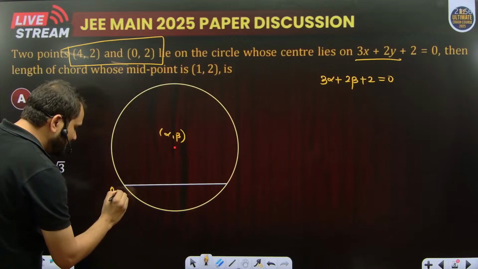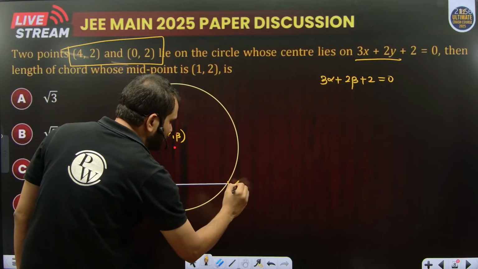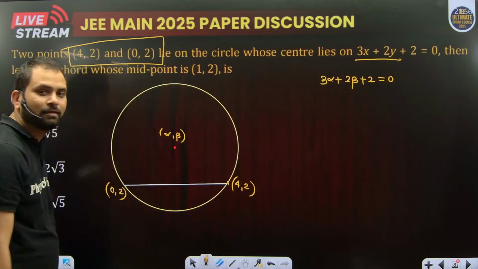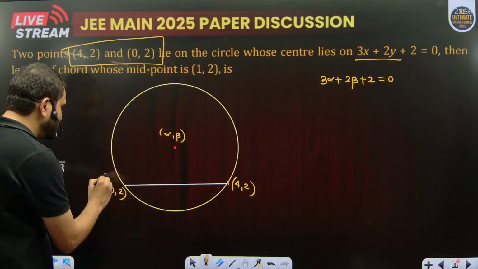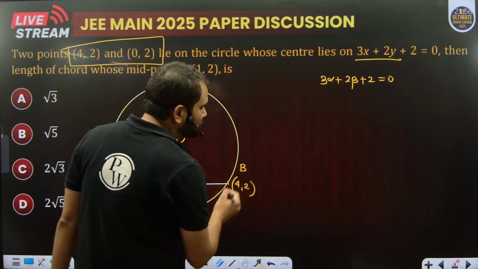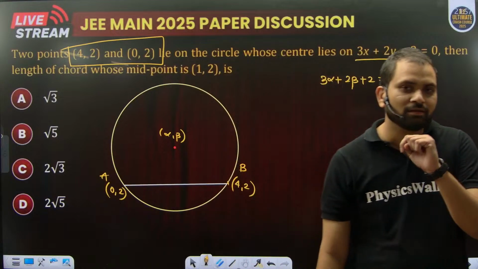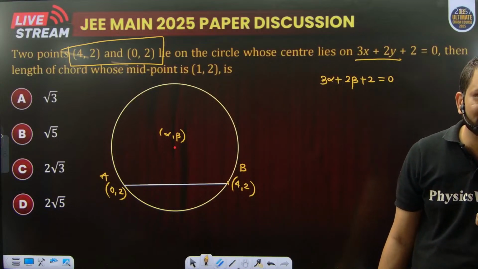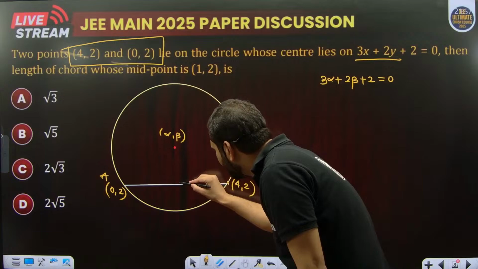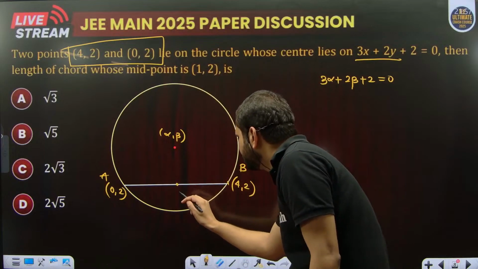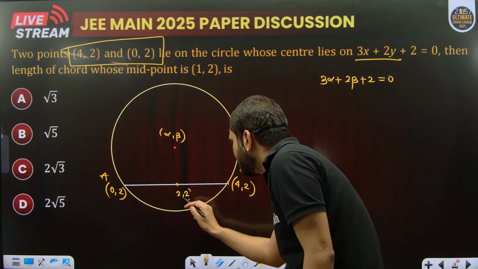Can you check this chord? Let's suppose this is AB. It is parallel to the y-axis, and the midpoint of this line is 0, comma 3.